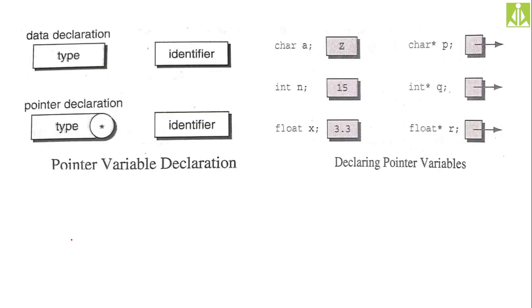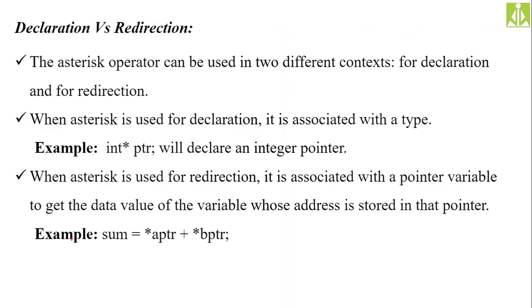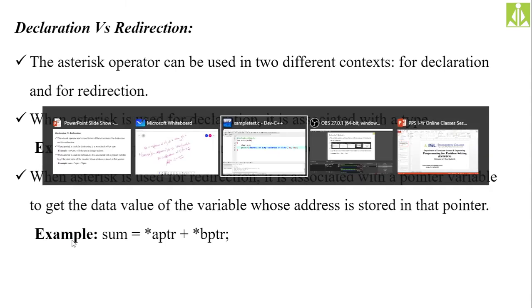So this we will discuss first: how we can define a pointer and how the asterisk operator is helpful both in declaring the pointers and in retrieving the values.